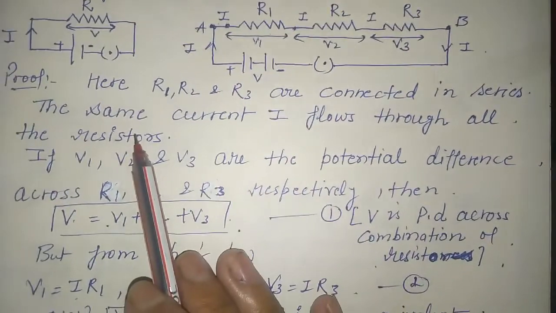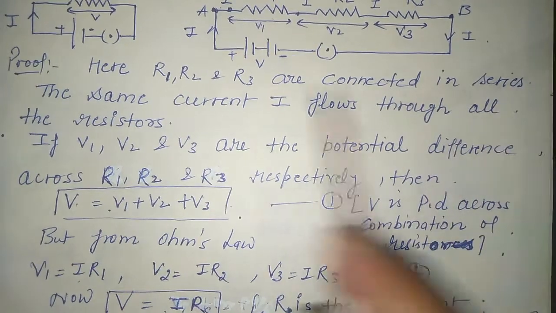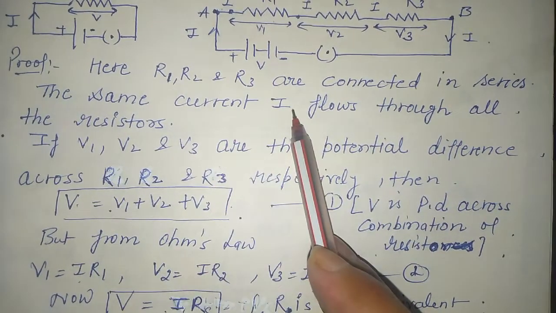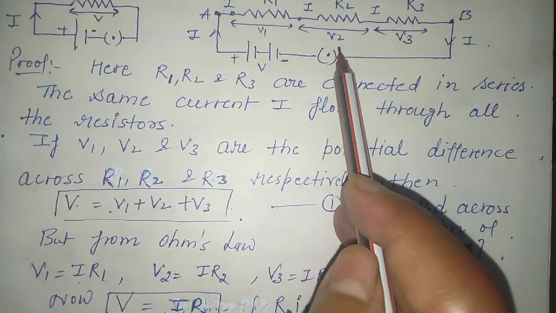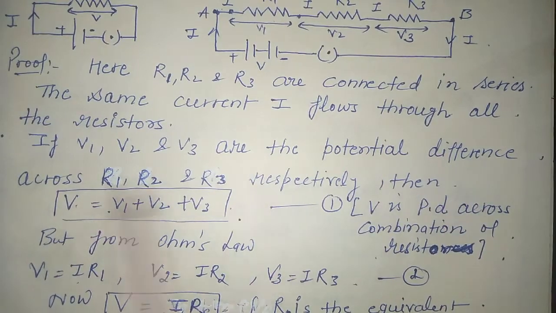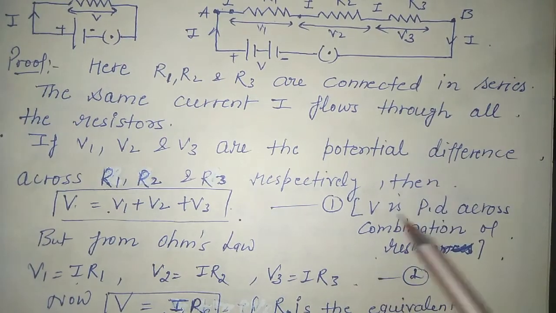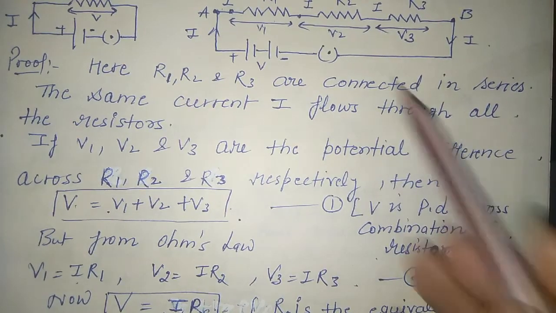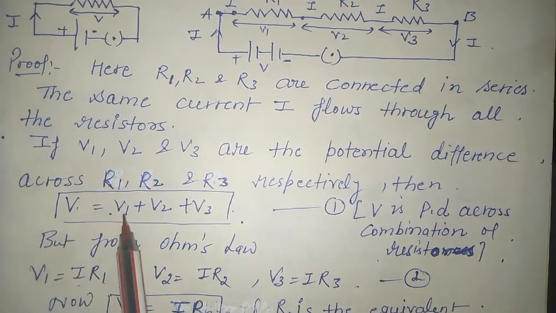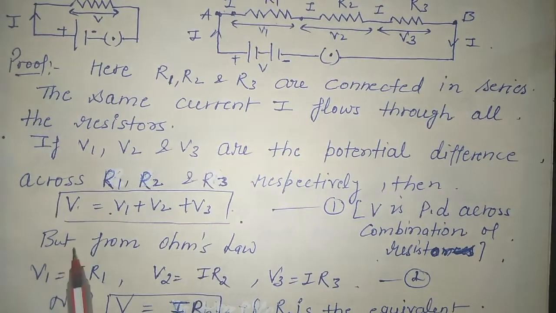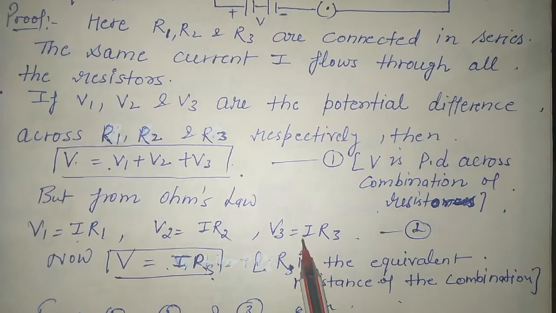So here we can say that this is the proof. Here R1, R2 and R3 are connected in series. The same current I is flowing through all the resistors. If V1, V2 and V3 are the potential differences across R1, R2 and R3, V is the potential difference across the combination of the overall resistors, meaning across the battery. So we can say V is equal to V1 plus V2 plus V3. But Ohm's law says V1 is equal to IR1, V2 is IR2, V3 is IR3.